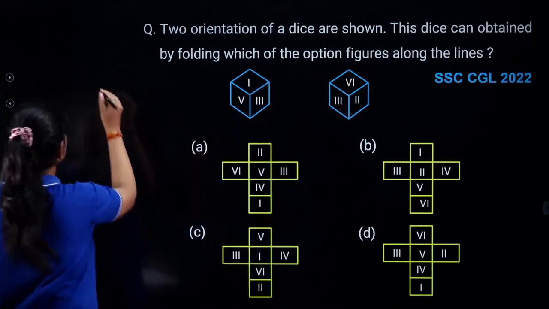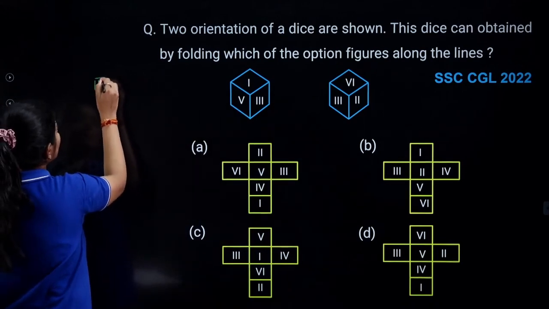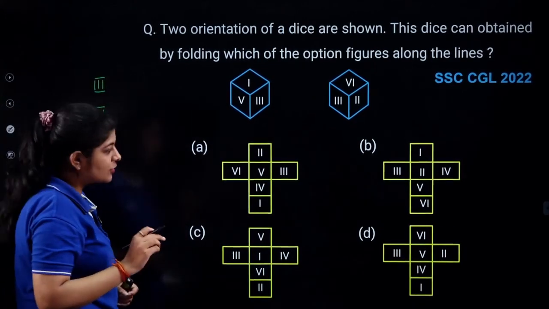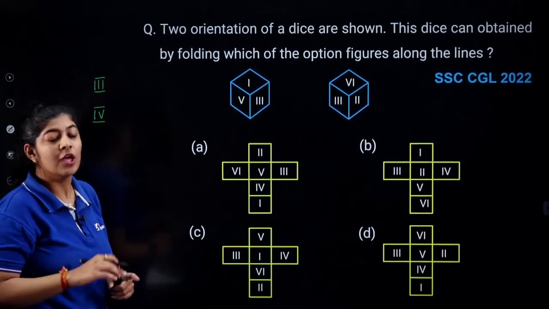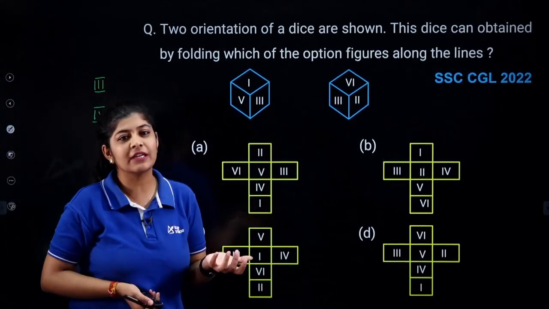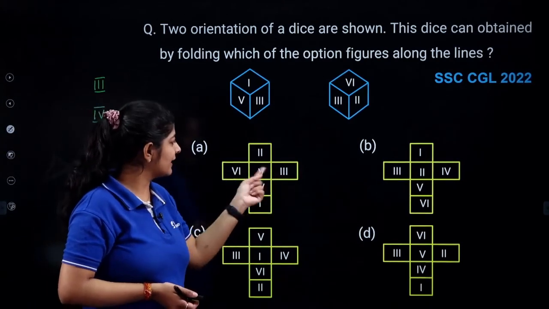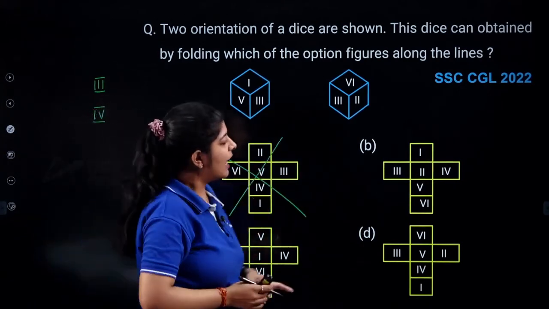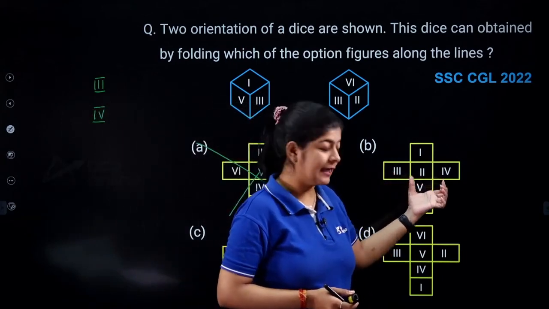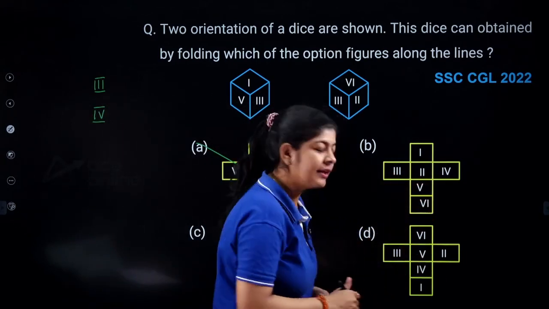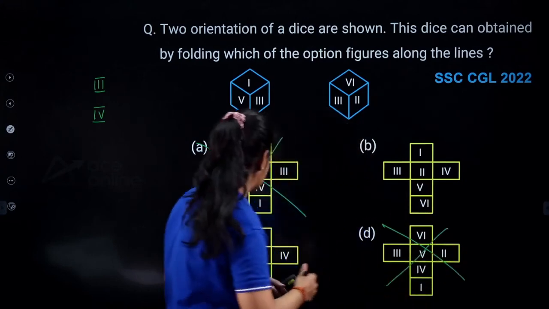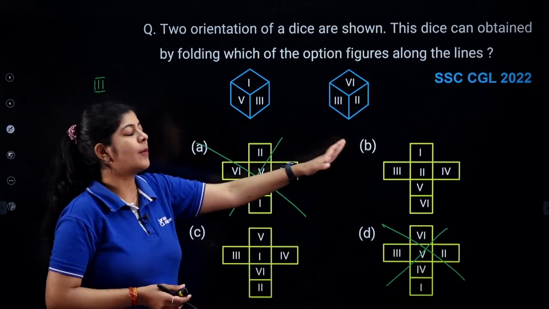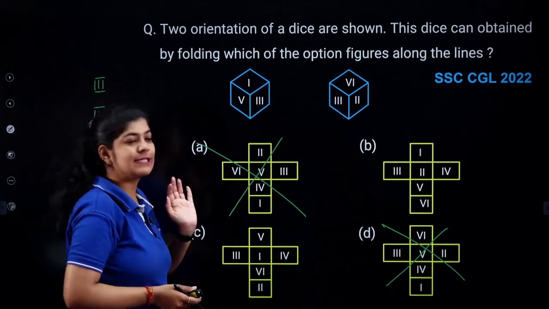So we can easily say that the opposite pair of third is nothing but fourth, right? The opposite pair of third is nothing but fourth. So just simply check whether we are getting this pair. Are we getting this pair over here? No. So just simply eliminate this option. Are we getting the pair over here? Yes. Are we getting pair over here? No. So option number D is eliminated. Are we getting pair over here? Yes. So now these two options, option number B and option number C, are remaining.